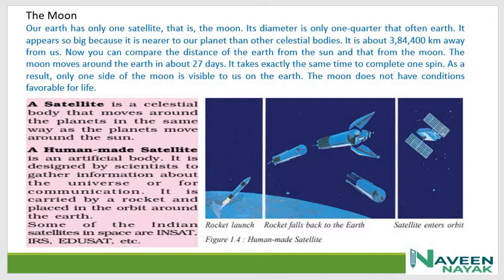The moon moves around the Earth in about 27 days. It takes exactly the same time to complete one spin. As a result, only one side of the moon is visible to us on the Earth.